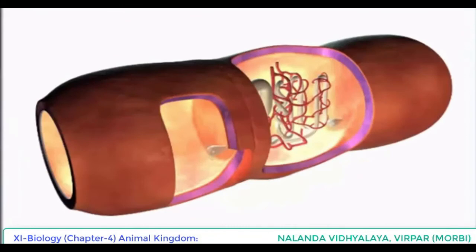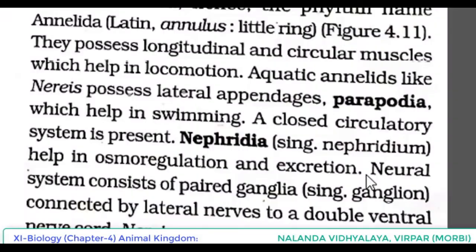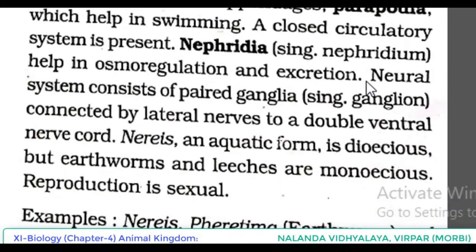Nephridia, singular is nephridium, help in osmoregulation and excretion. Before this, when we were discussing Aschelminthes, we talked about protonephridia. So here, the well-developed nephridia present in annelids help them for osmoregulation and excretion.